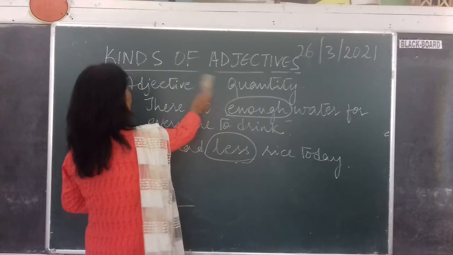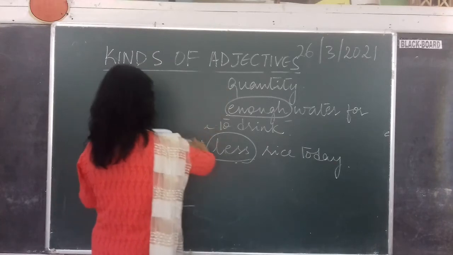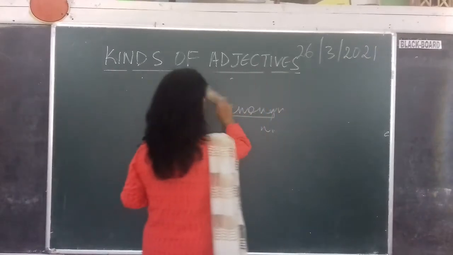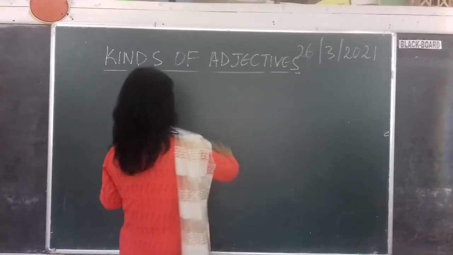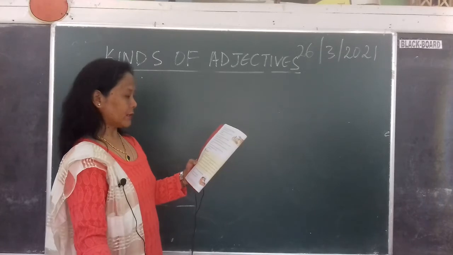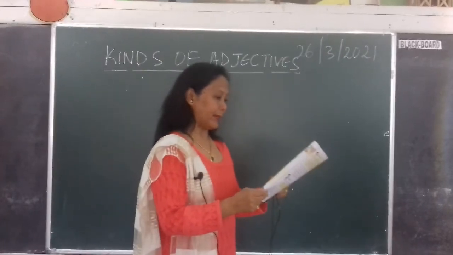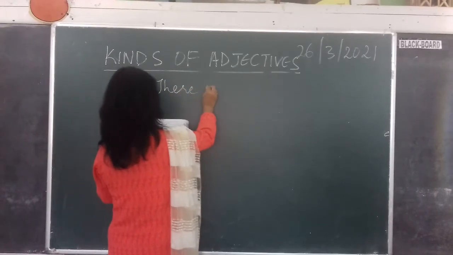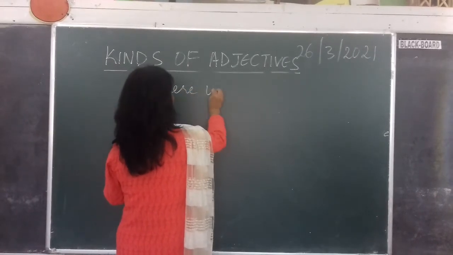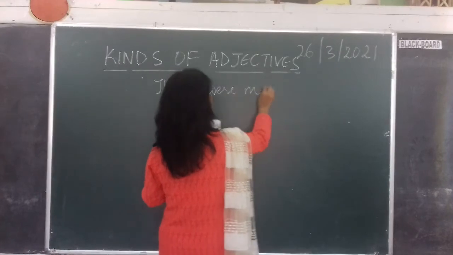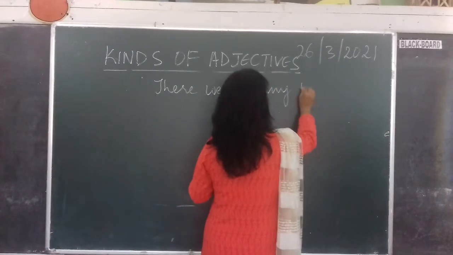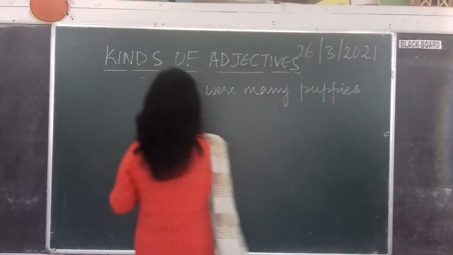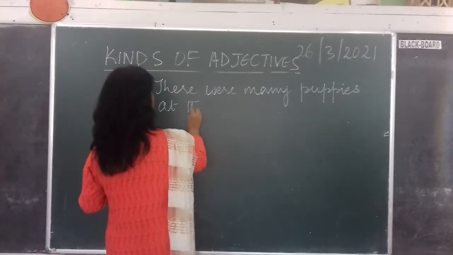So in adjective of number, what does it tell you? It tells you how many a thing is referred to, how many you are talking about. Alright, so Vikash is the 5th student to have complained of stomach ache. So another example, there were many puppies at the dog show.